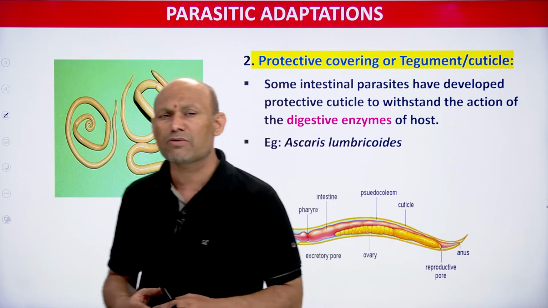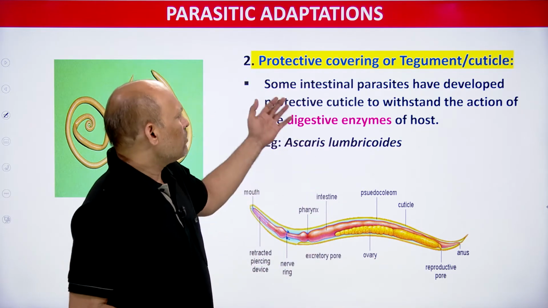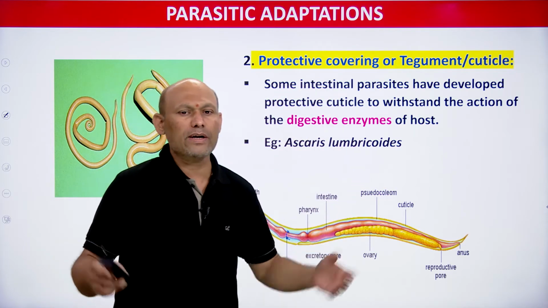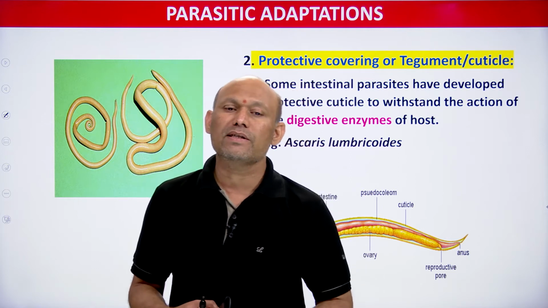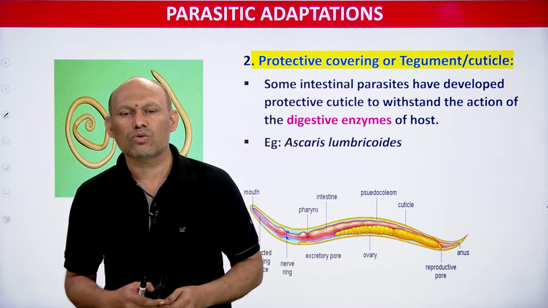So the first adaptation we have seen is organs for attachment, students. Now, in some parasites, not of course in all parasites, there is a protective covering on their body. That protective covering is also called tegument, and tegument is also called cuticle here. So different names are there.